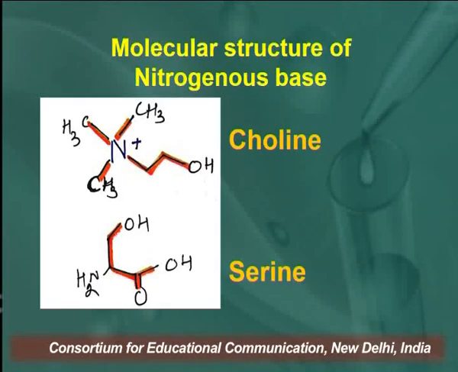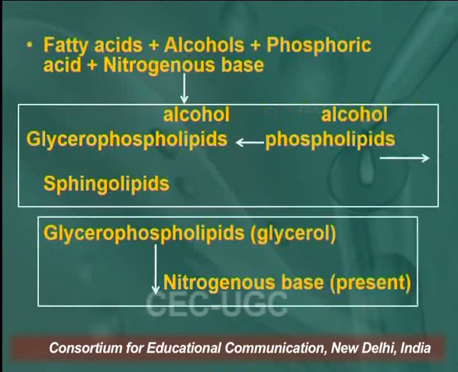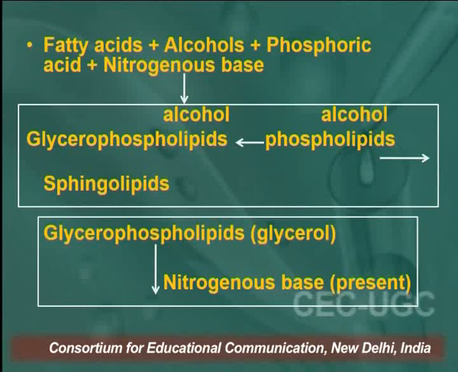So, this is the molecular structure of the nitrogenous bases. Here you can see the structure of choline, the structure of serine. Serine is, as we all know, an alpha amino acid, and this is the structure of ethanolamine, and the last one is inositol. So, these are the nitrogenous bases which can be attached with the phosphate group in phospholipids. Now, fatty acids plus alcohols plus phosphoric acid along with the nitrogenous base.